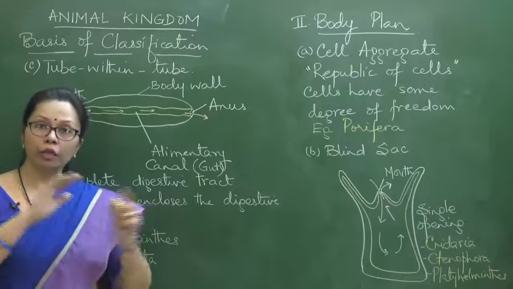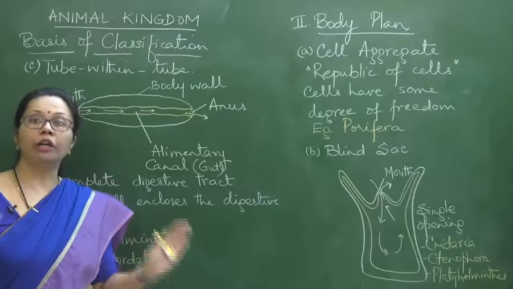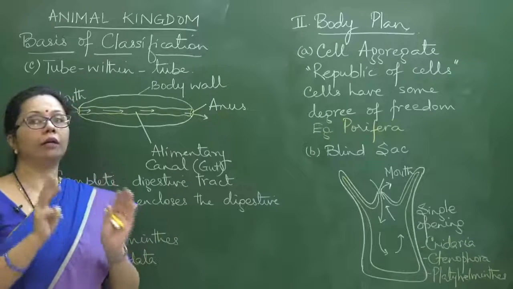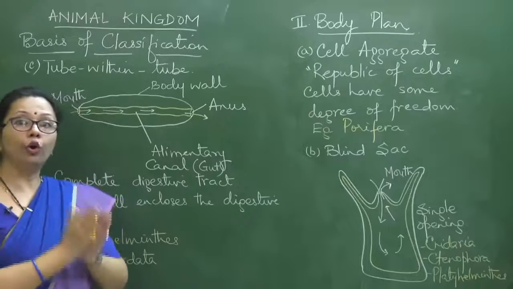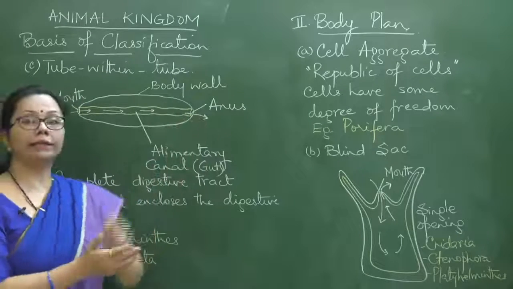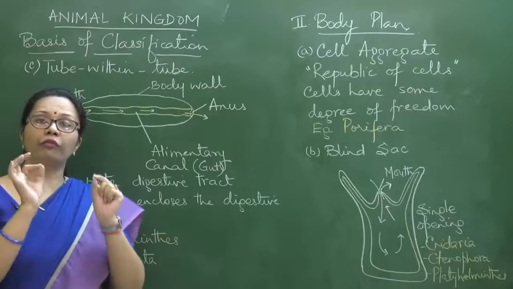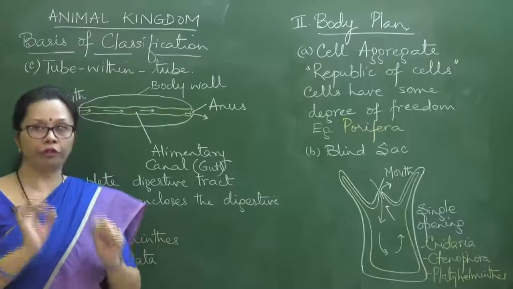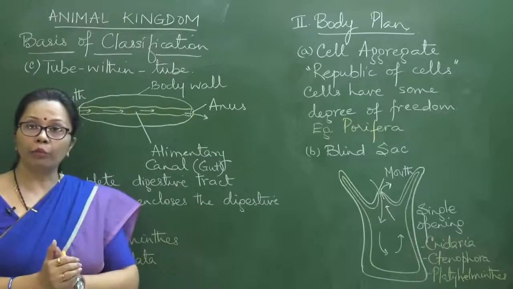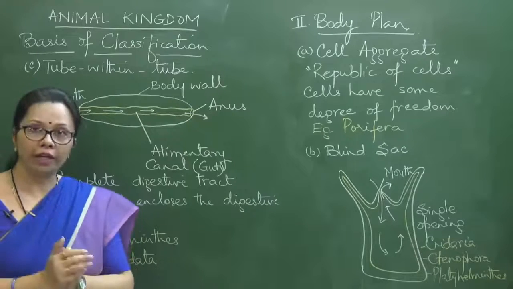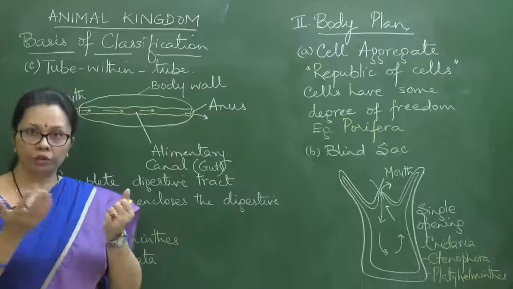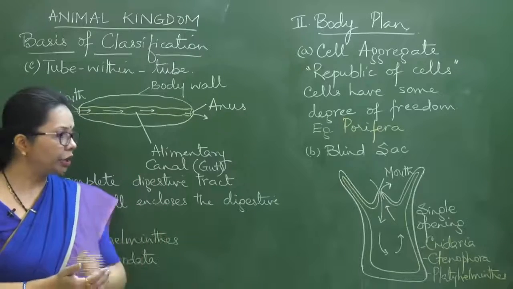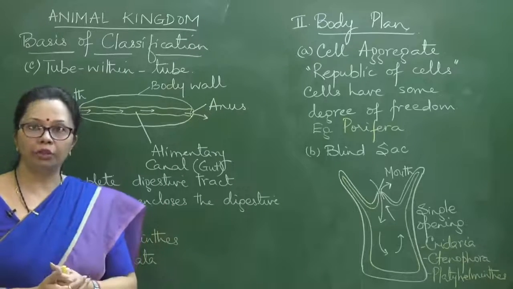The entire group of animals that you are going to study, we can put under three categories on the basis of body plan. The cell aggregate body plan, where you have a single example, the poriferans. Then the blind sac body plan, where you have three phyla: cnidarians or coelenterates, ctenophorans and platyhelminthes.